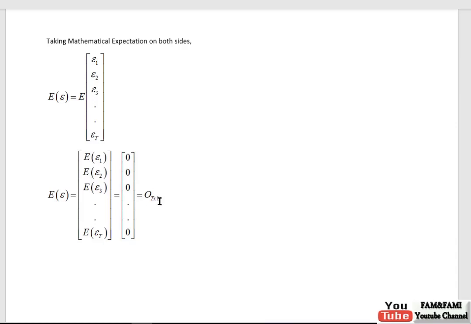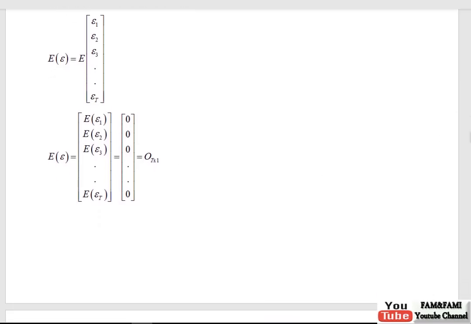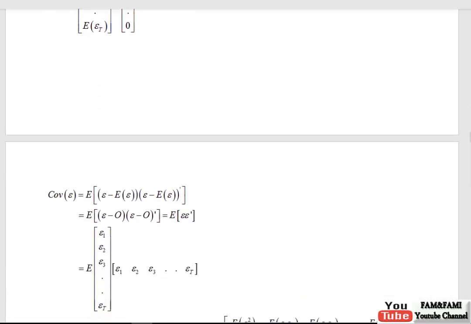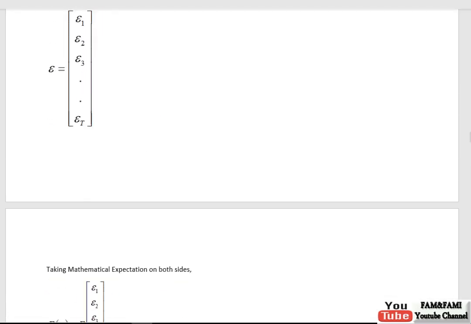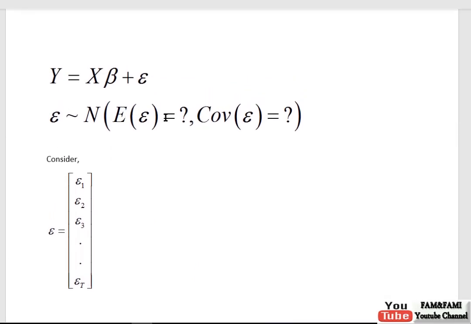By the way, writing the order is optional, but it is a good practice to write orders as a subscript to the matrix or vector. So now we have derived this expression, the expected value of epsilon.